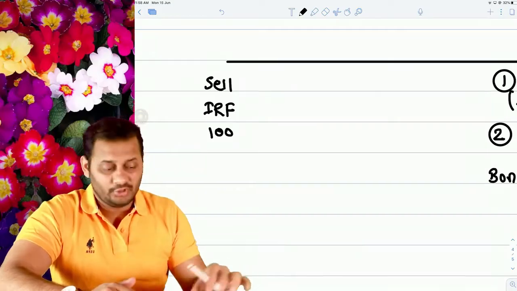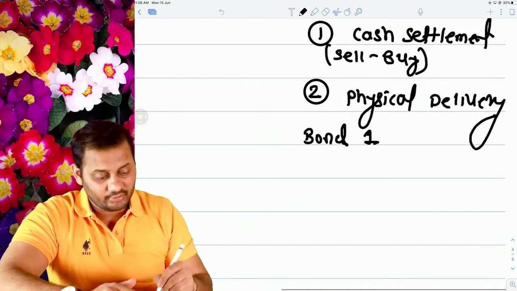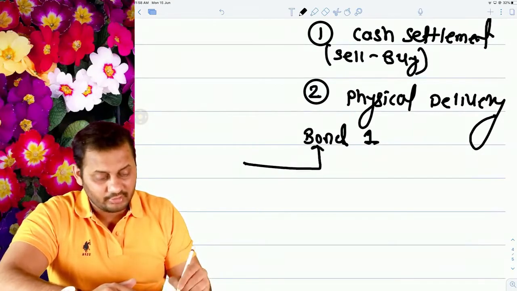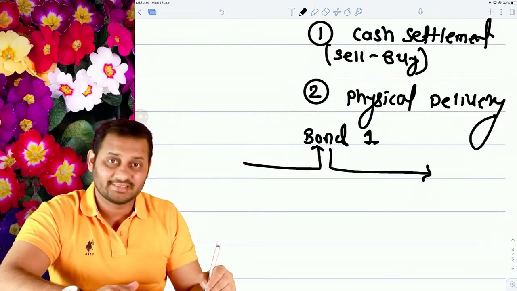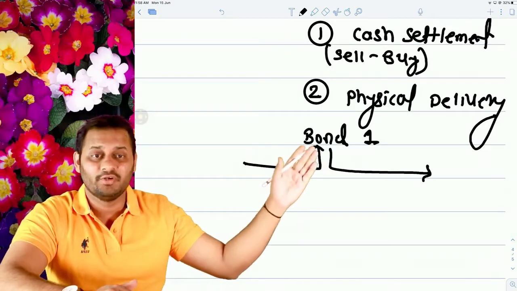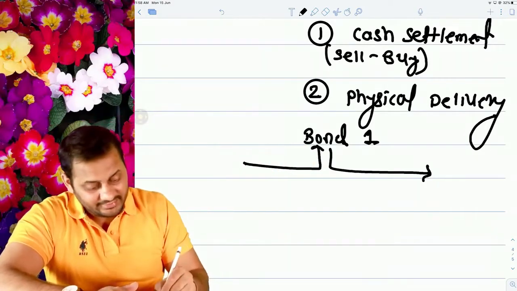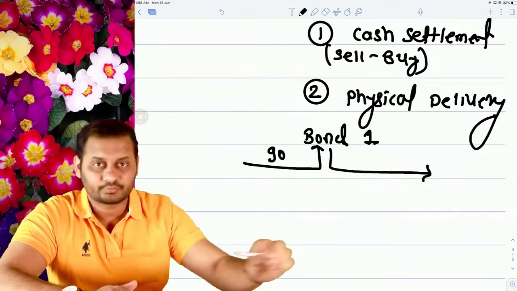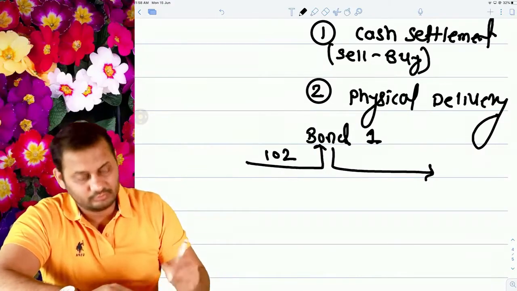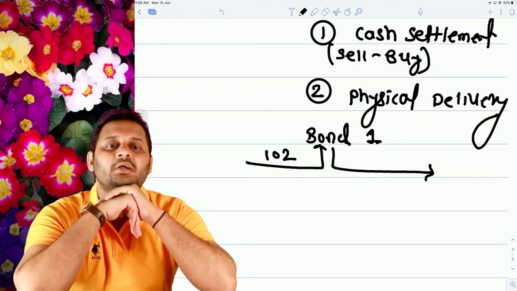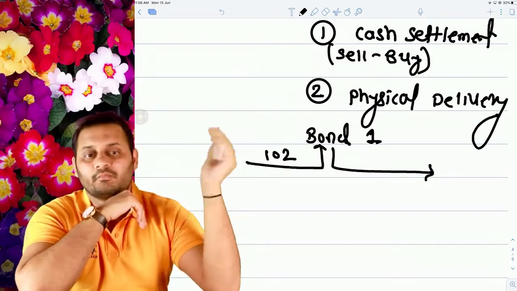It was set as 100 when we didn't know which bond would have been sold in the market after 6 months or so. So in case of physical delivery, what you are going to do, you are going to buy this bond and then sell this bond. This is how it is going to happen. So let's say bond 1 on that day is trading at 102 rupees. Okay. What will happen?